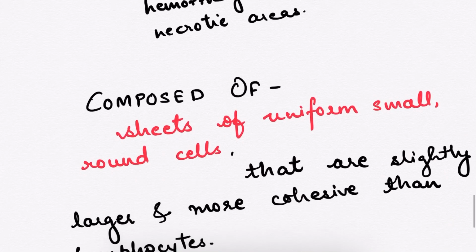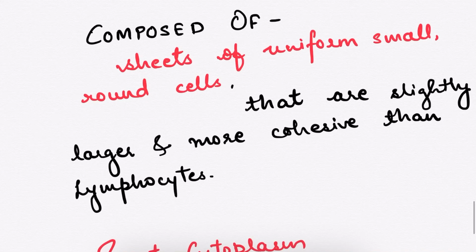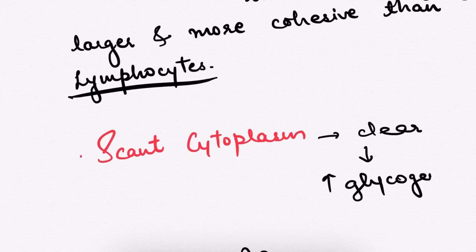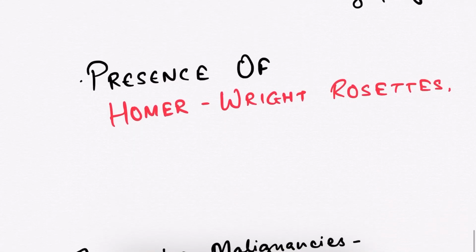Okay, so this is composed of sheets of uniform small round cells that are slightly larger and more cohesive than lymphocytes. Also, it has scant cytoplasm, which is clear because it is rich in glycogen. There is also the presence of Homer-Wright rosettes. So what are Homer-Wright rosettes?